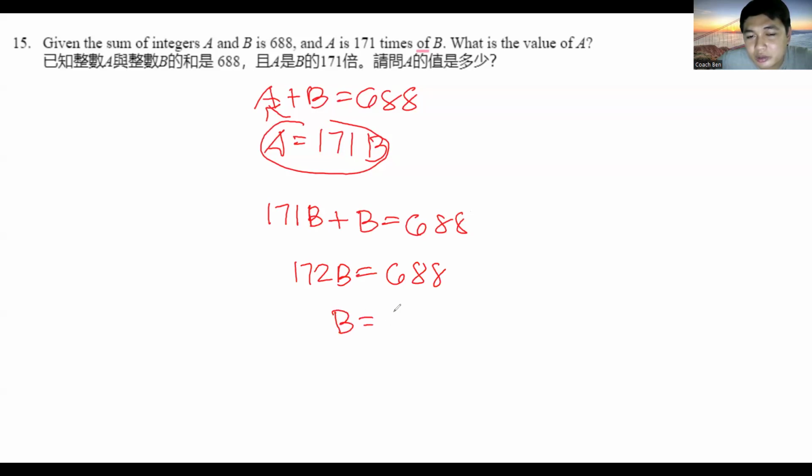B is equal to 4. And again, you can just do A is equal to 688 minus 4 to get 684. Okay? So are there any questions for number 15?